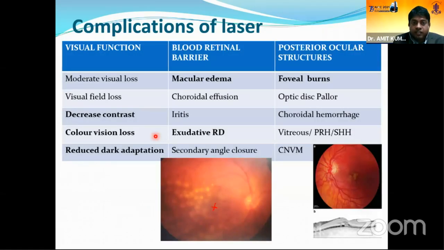So the last 2 slides, the complications of lasers. This will be discussed in detail by Dr. Ovoli. I just mentioned the important side effects. All patients will have some amount of macular edema after laser, so these patients should be treated with NSAIDs. There can be exudative RD if you give excessive laser and inadvertent foveal burns.